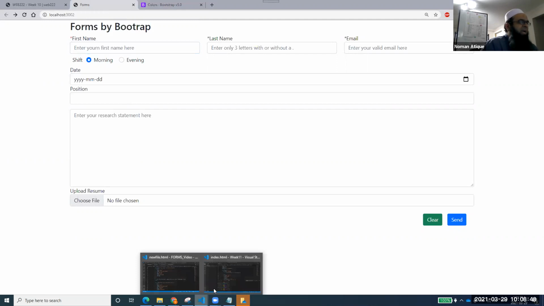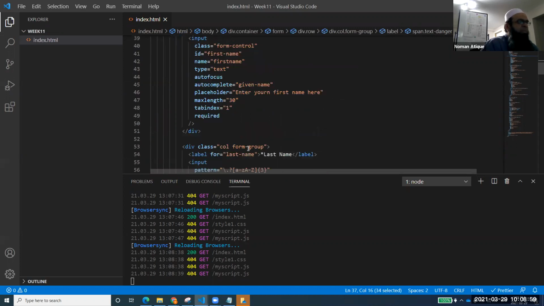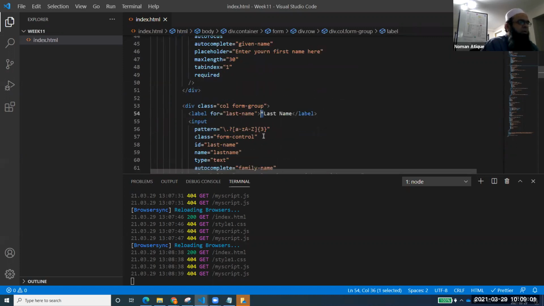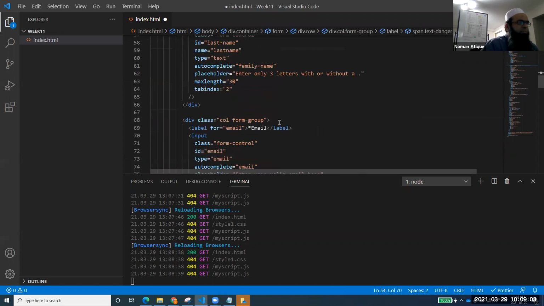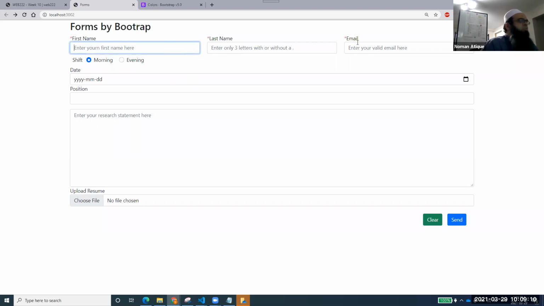Let's paste that to everyone. Let's copy this one. Every element, rather the complete span, I'll copy, for every element that we want to be required. Now you see here, this red color is coming.